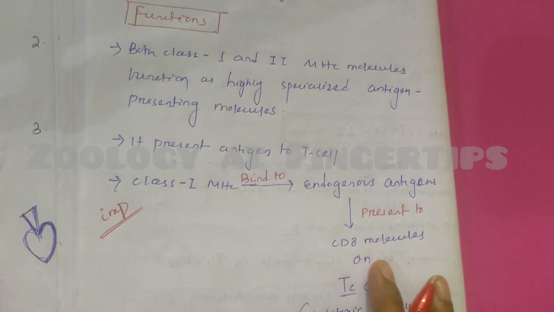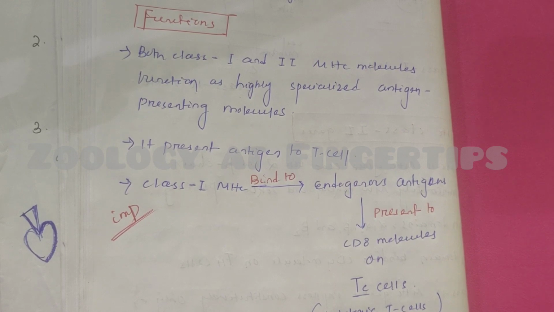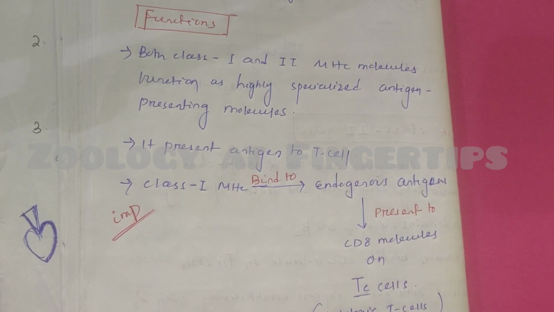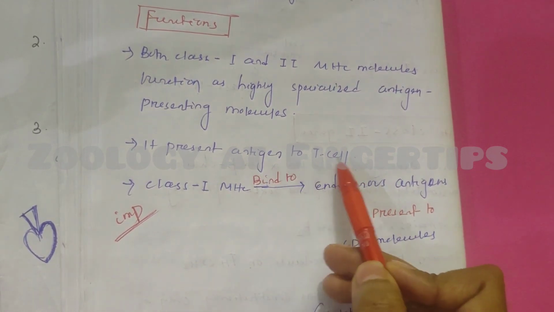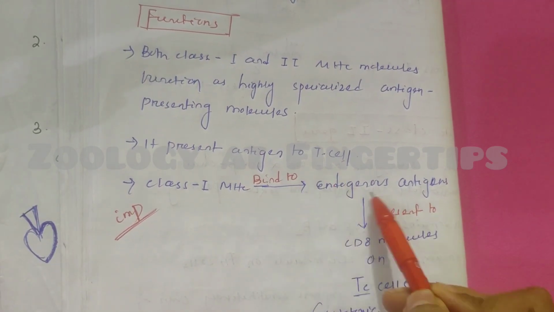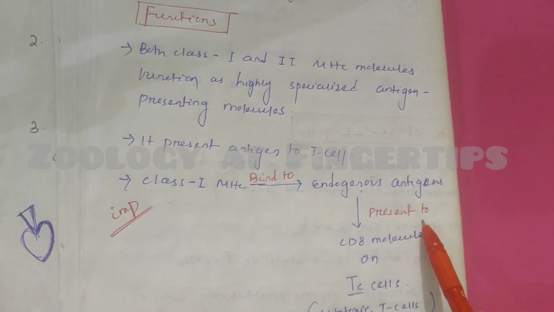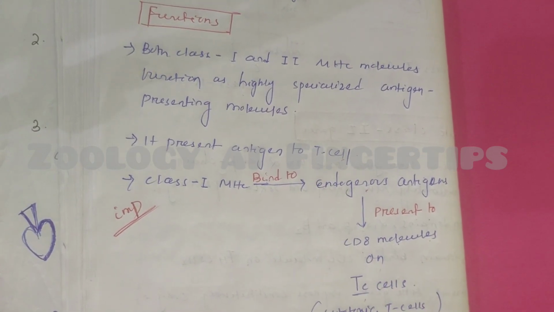Now coming to the function of MHC molecule. Both class 1 and class 2 MHC molecules function as highly specialized antigen presenting molecules. The main function of MHC molecule is presenting antigen to the T cell. Class 1 MHC molecule binds to endogenous antigen presented to the CD8 molecule on the cytotoxic T cell.